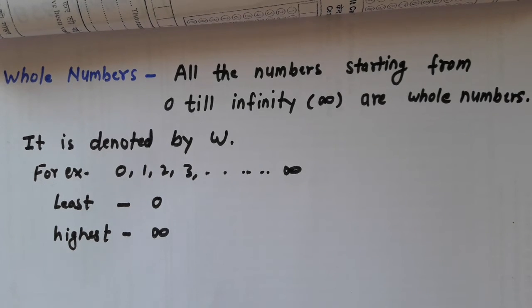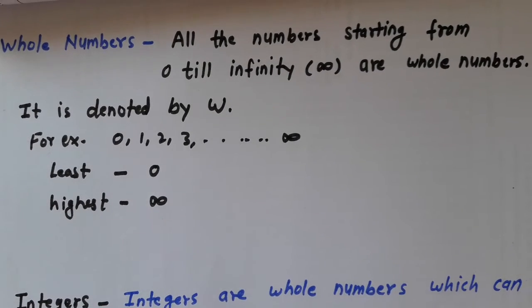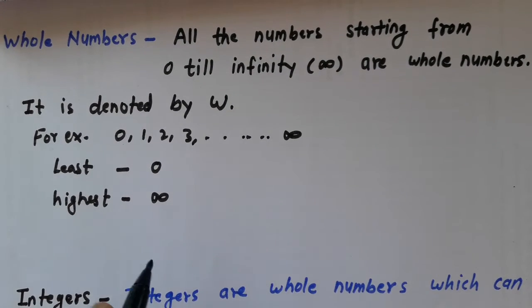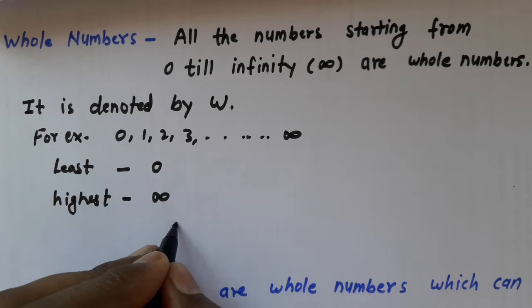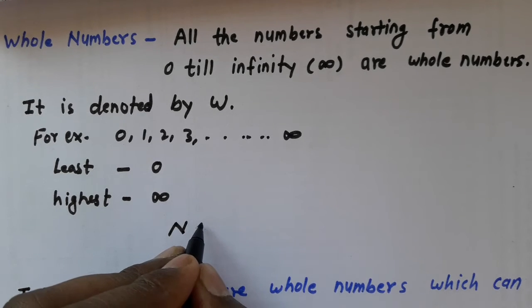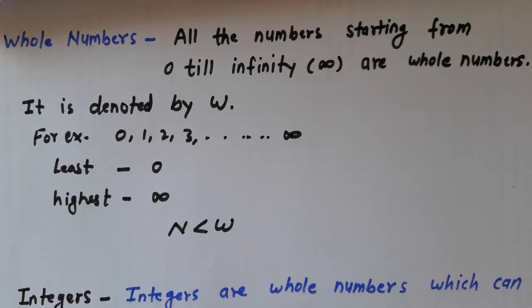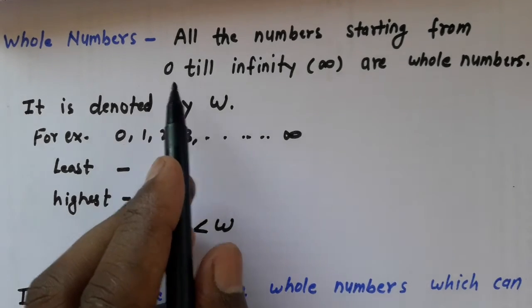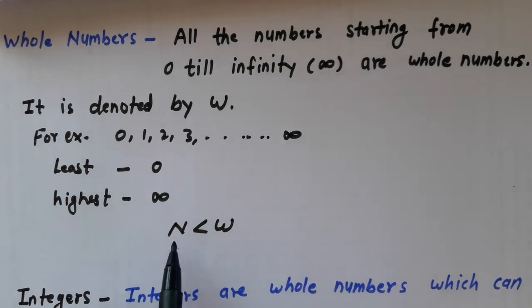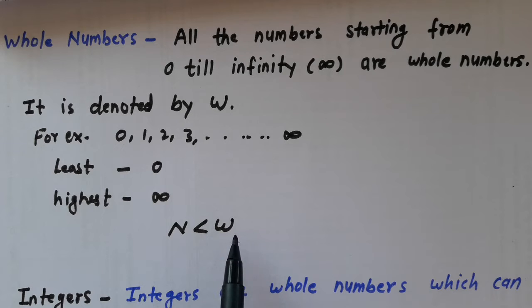One point is also clear here: the set of natural numbers starts from 1 to infinity, but whole numbers start from 0 to infinity, so natural numbers are fewer than whole numbers.